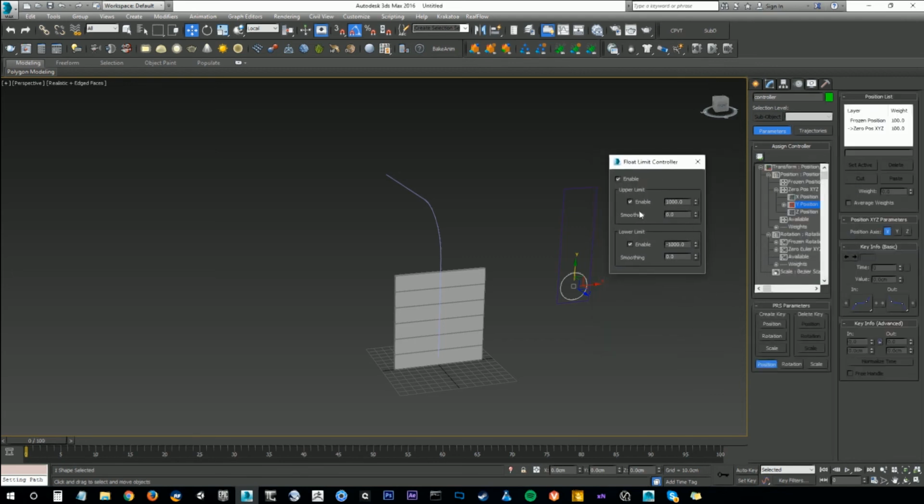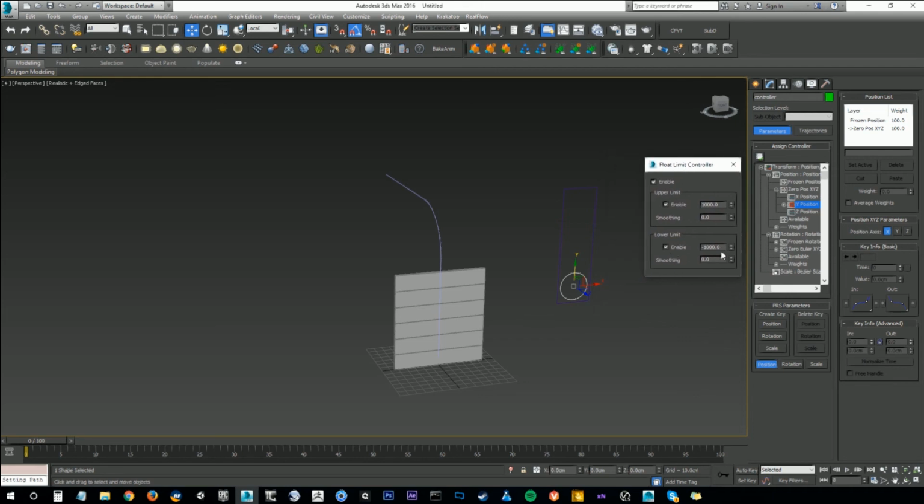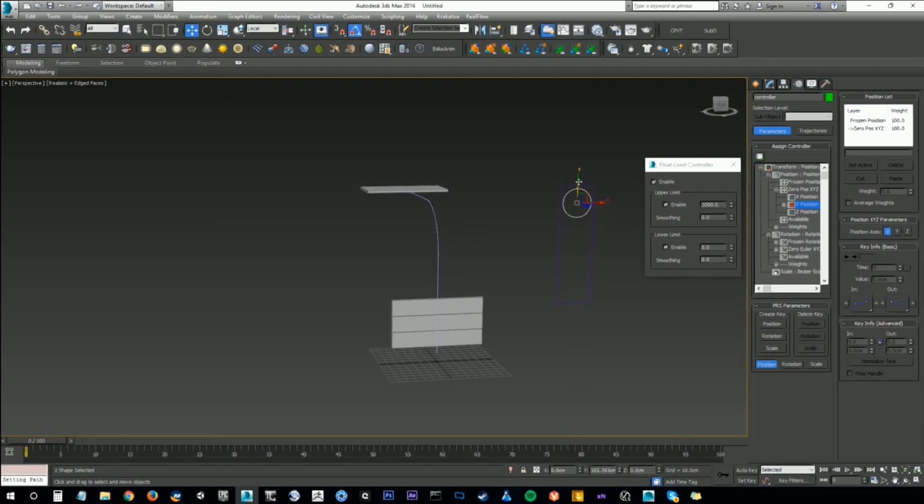You'll see we can supply upper and lower limits. So if I say 0, it means I cannot move this object below 0. So I can move it up, I can't move it down no matter how much you try. So we're going to do the same thing for the upper limit. Bring it up to wherever it's good.